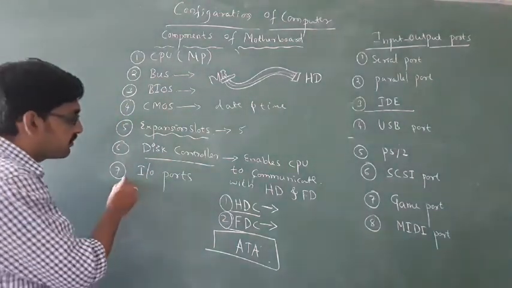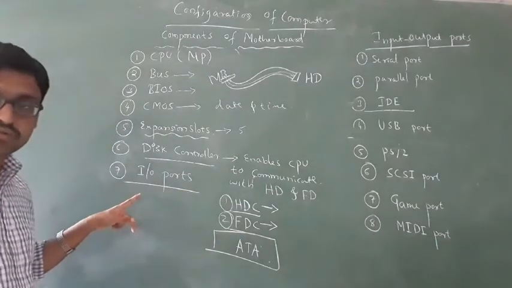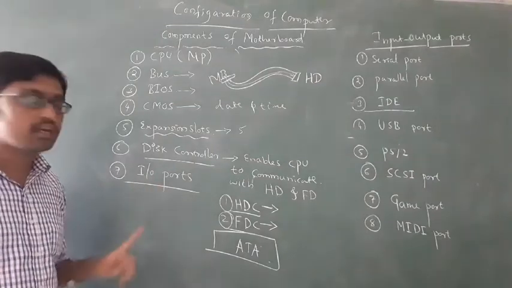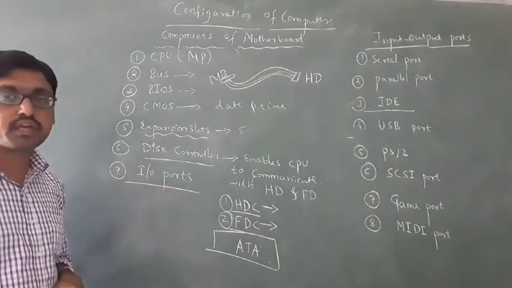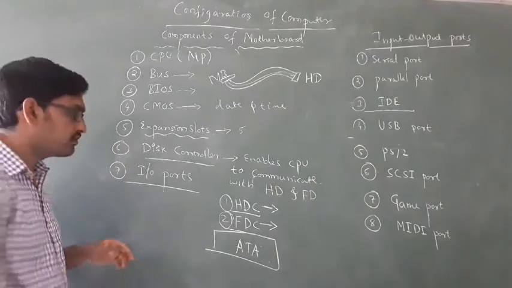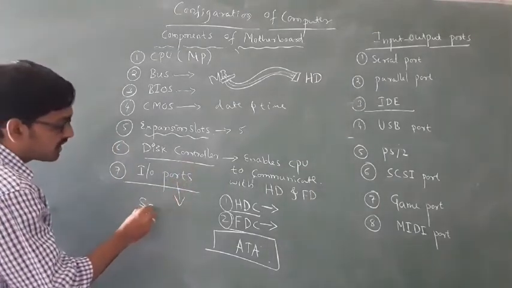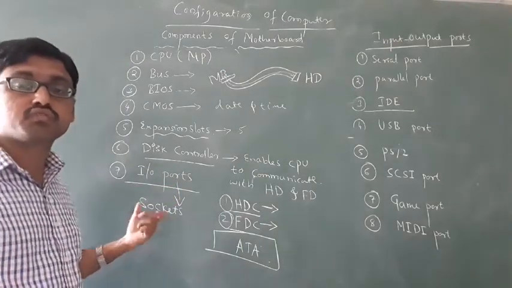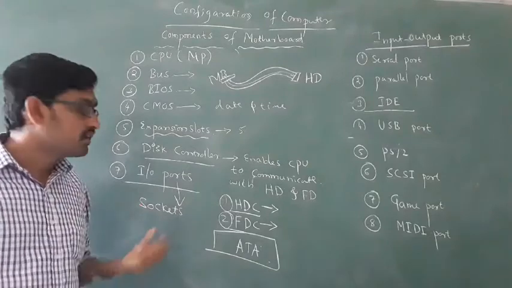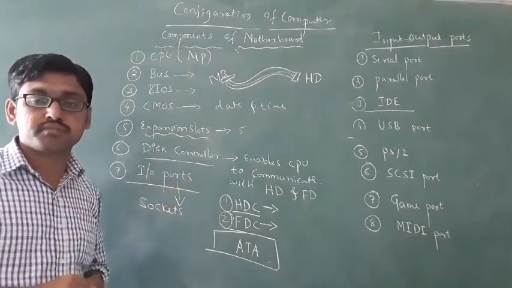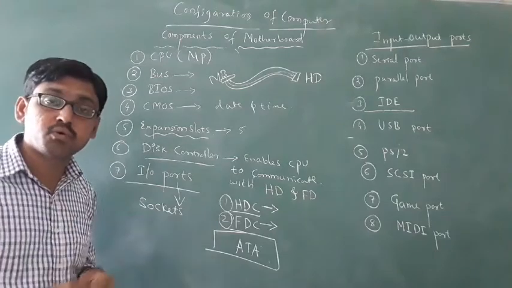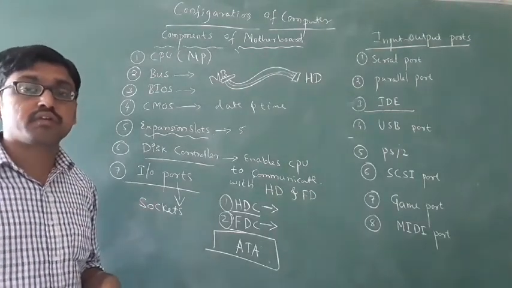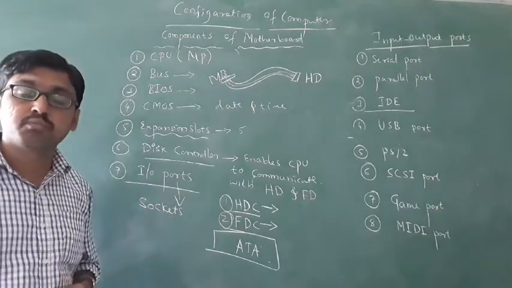Next, the very important topic is IO ports. IO ports means input output ports. First you have to remember what a port is. A port is nothing but a socket or switch. These are sockets at the back of the computer to connect keyboard, mouse, printer, and pen drives. We use these ports.